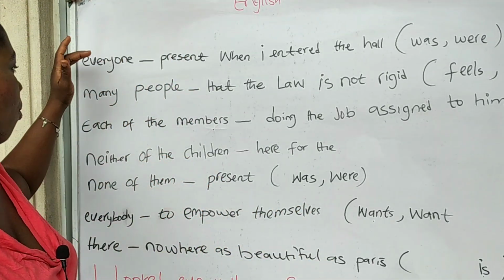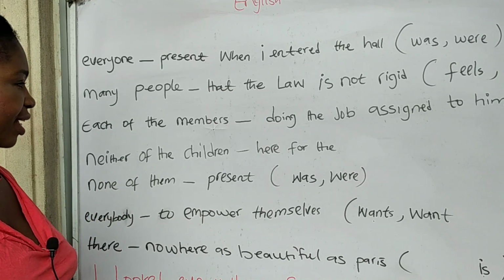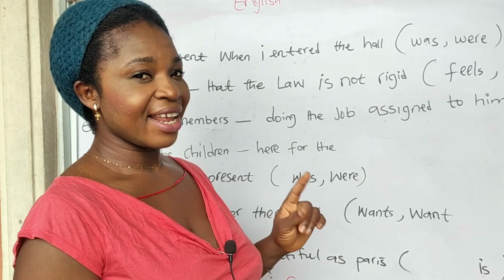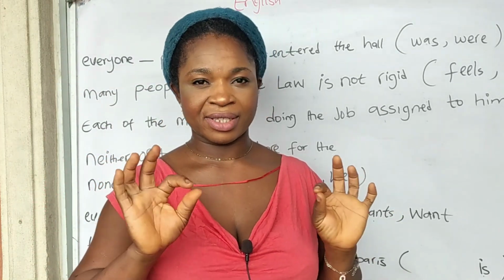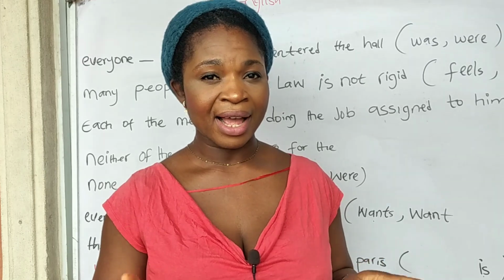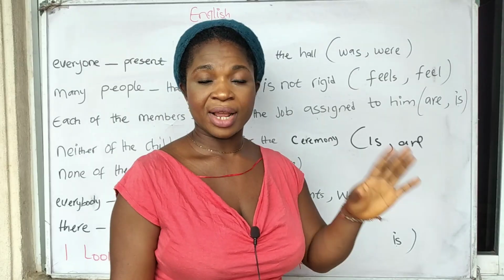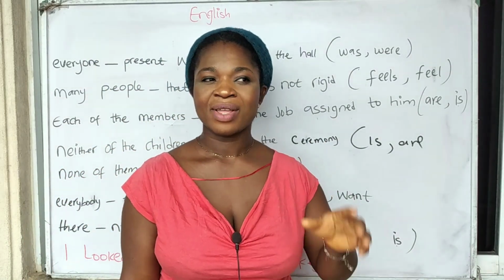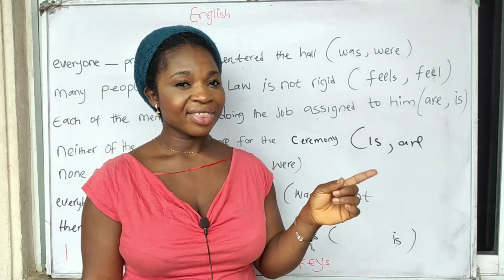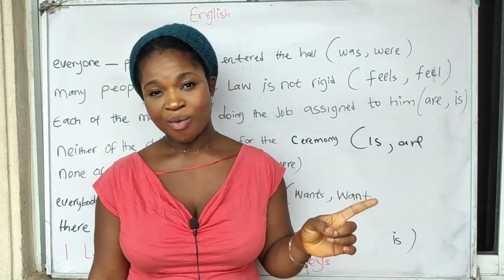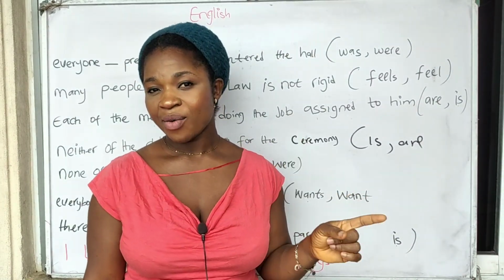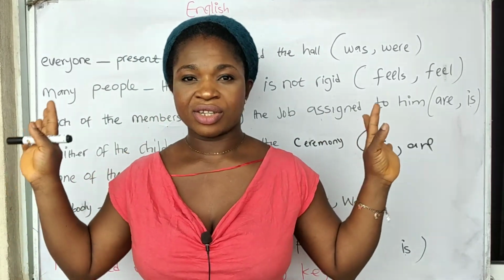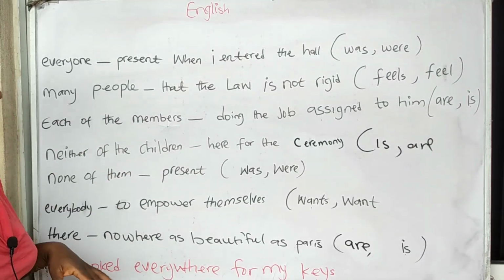So I have 1, 2, 3, 4, 5, 6, 7, 8, and every one of them contains an indefinite pronoun. Remember I said an indefinite pronoun is a pronoun that is not specific. It doesn't tell about a particular number. It doesn't refer to somebody specifically. When it comes to indefinite pronouns, always do this, or always sing it in this form. Everything is nothing. Anyone is no one. Everyone is no one. Someone is no one. Anybody is nobody. This question centers around indefinite pronouns. So let's see the questions.